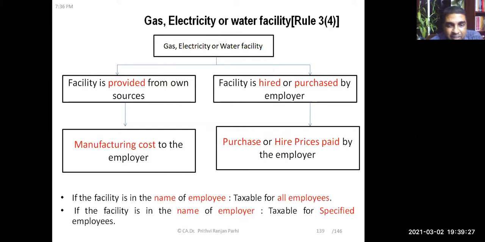If the facility is in the name of the employee, let's say gas is provided and the gas connection is in the name of the employee, it's taxable for all employees. But if the facility is in the name of the employer, employer's gas, employer's electricity, but the employee is using it, then it is taxable only for specified employees, not for all employees. So only when the facility is in the name of the employee, it is taxable for all. But if it is in the name of the employer, it is taxable only for specified employees, and you already know who the specified employees are, right?